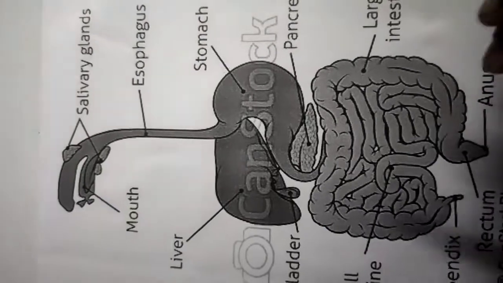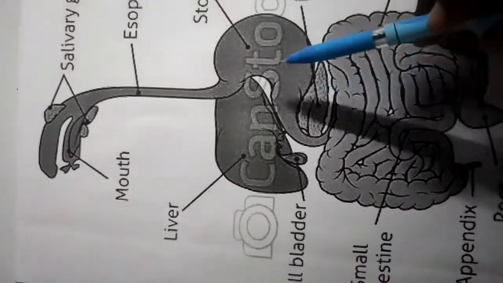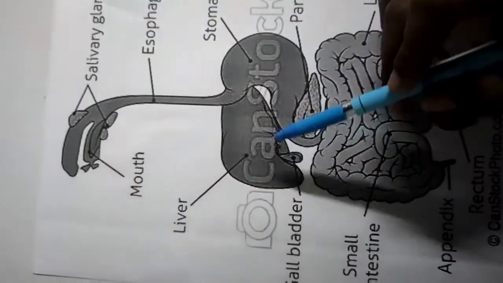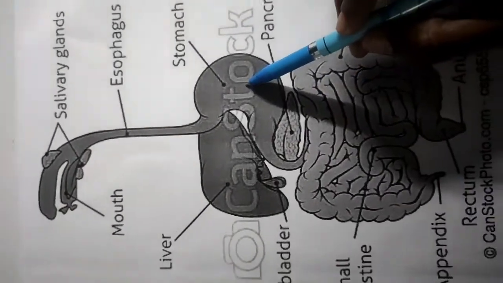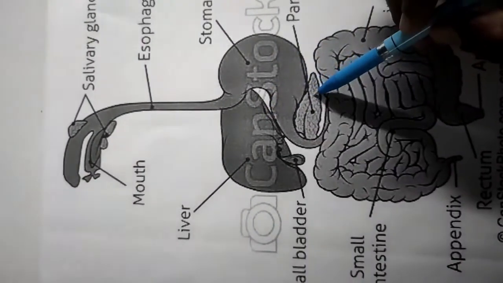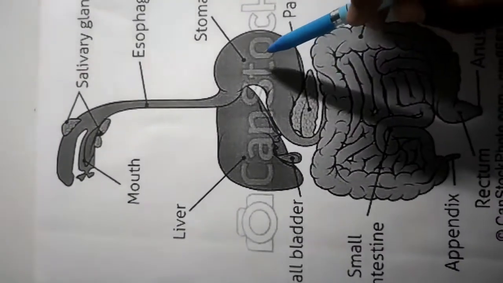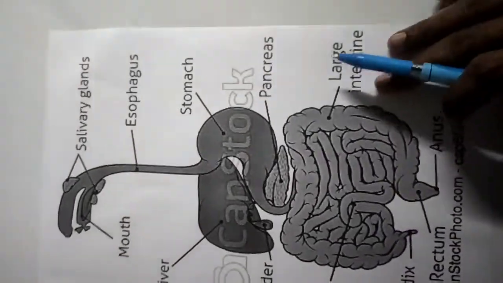So in detail, the stomach is associated with two glands. See, one is the pancreas and one is the gallbladder. These two also secrete enzymes. The stomach also secretes enzymes. So the enzymes or juices secreted by them will be added to the food and help it to digest. So now coming to what will happen to the food which is digested.